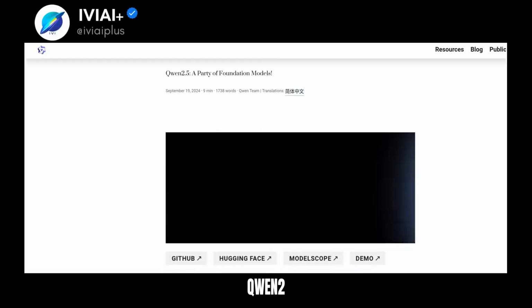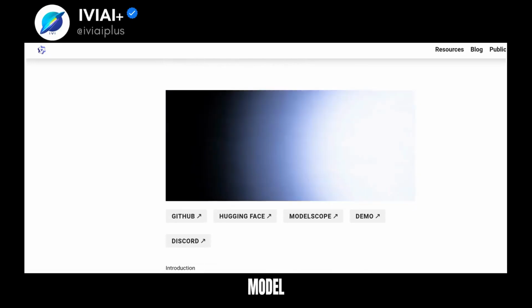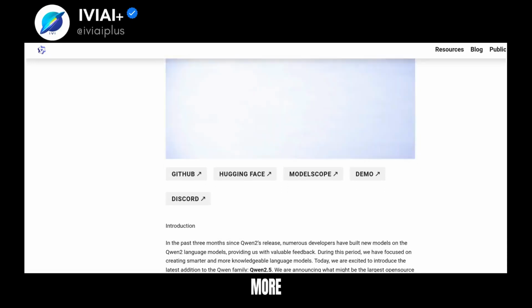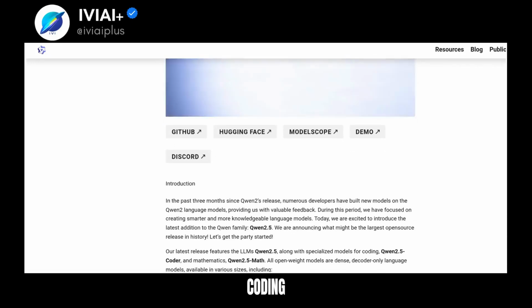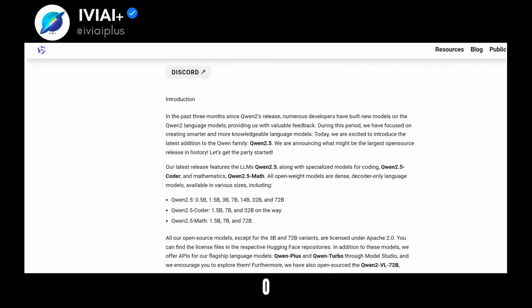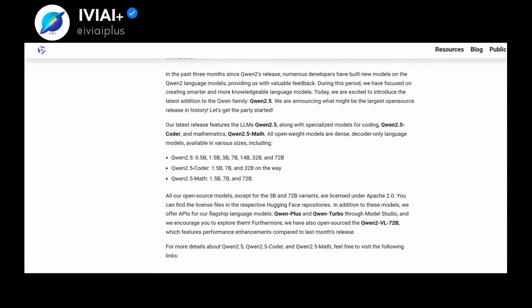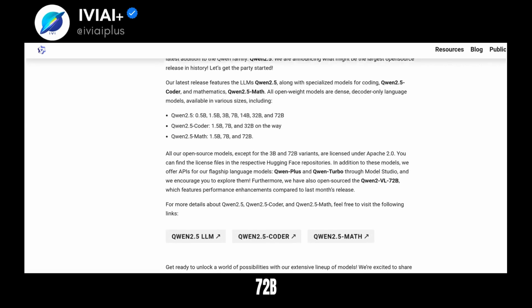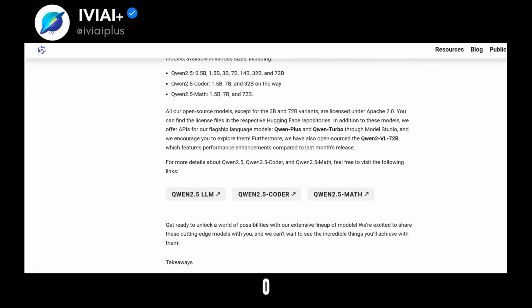Meet Qwen2.5, the latest open-source language model from the Qwen family. It's smarter and more knowledgeable, with new models for coding and mathematics. Qwen2.5 comes in various sizes, from 0.5B to 72B parameters. All models except the 3B and 72B are licensed under Apache 2.0.